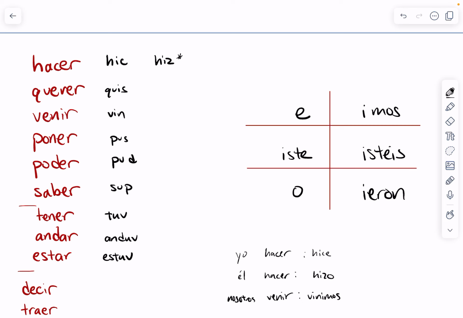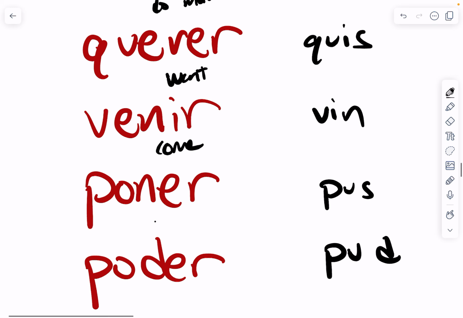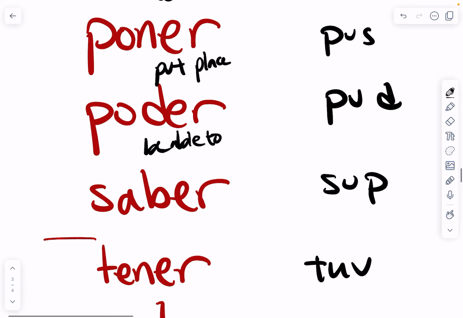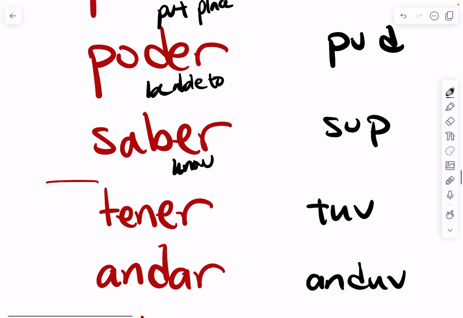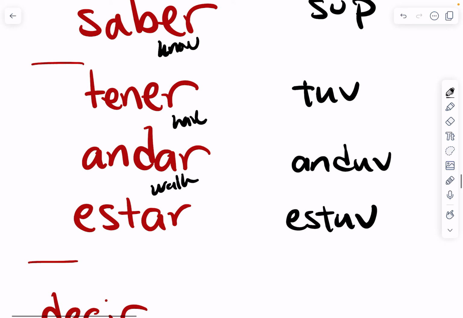Let's quickly go over the definitions of these verbs just in case you don't remember. We have to do or to make, to want, to come, to put or to place, to be able to, in the past would be could, to know, to have, to walk or to travel, and to be.